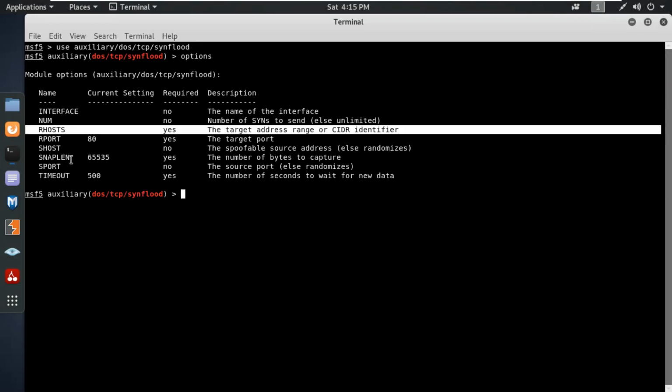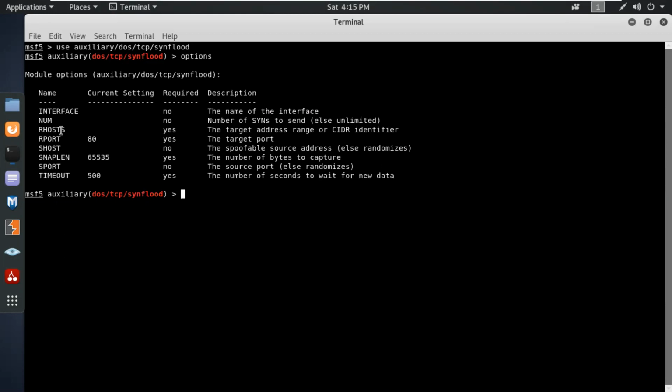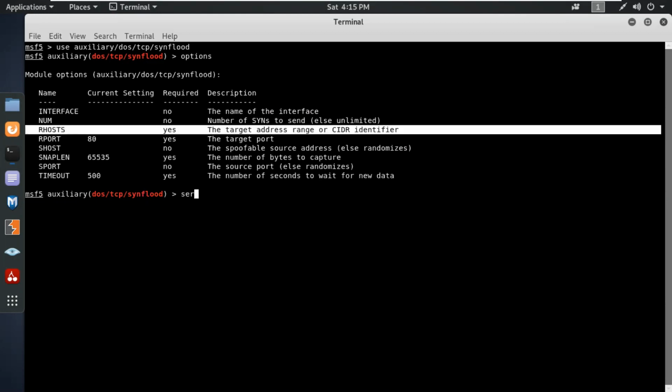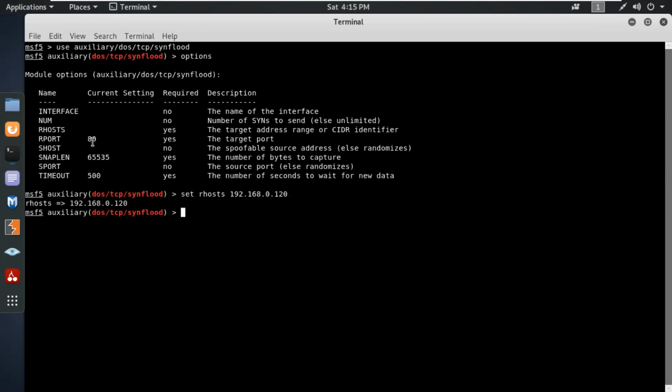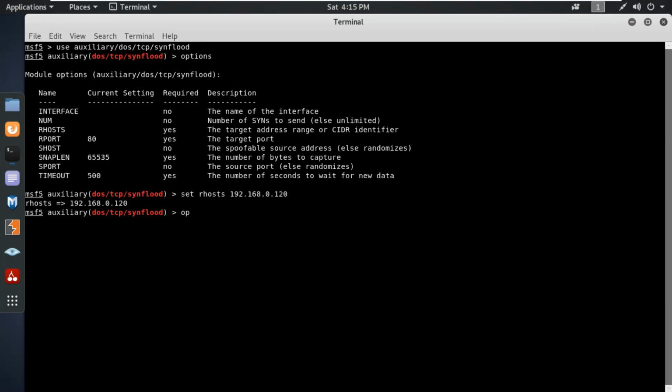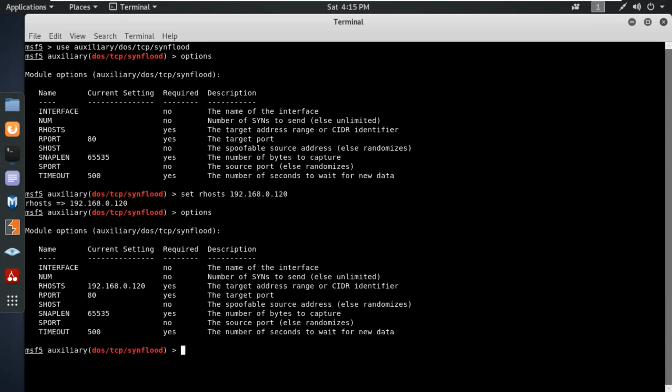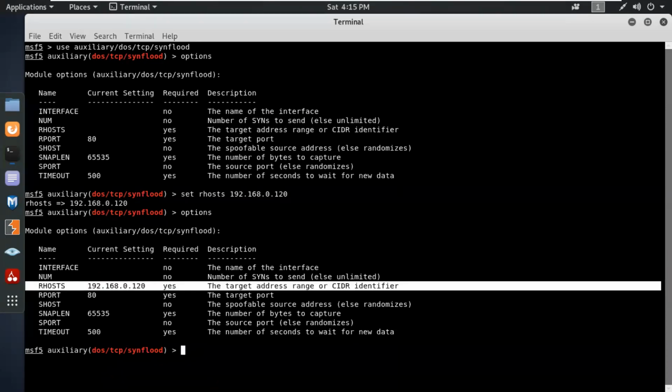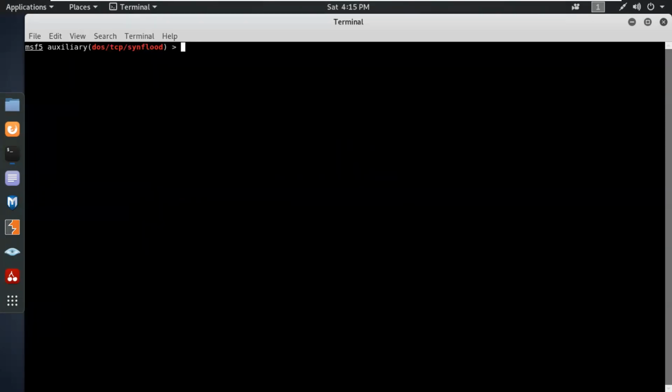So we're going to set a timeout of 500 seconds. We're going to use only the RHOST. Set RHOST, the IP address. You can simply change the port number according to your own need, but I'm going to use the same port. The RHOST has been set. Let's clear.